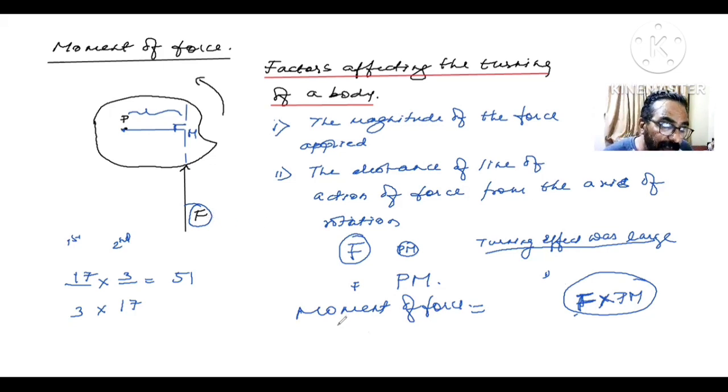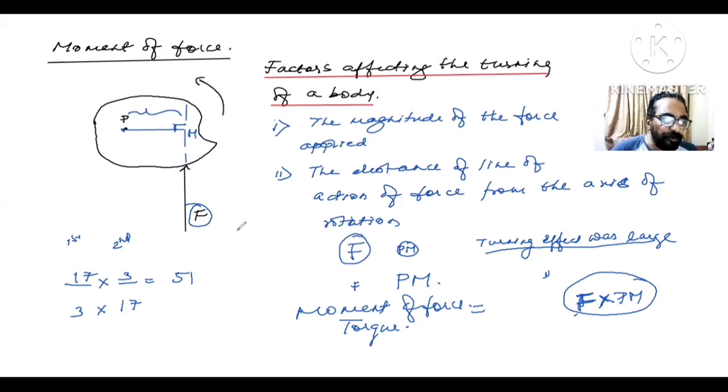Remember, the other name for this moment of force is torque. Are you getting me here? So children, once again, I'll just go through it fast. Factors affecting the turning of a body. The turning effect of a body depends upon what factors? First, the magnitude of force applied. And second, the distance of the line of action of the force from the axis of rotation. If you ask me how, I'll show you some examples, okay?